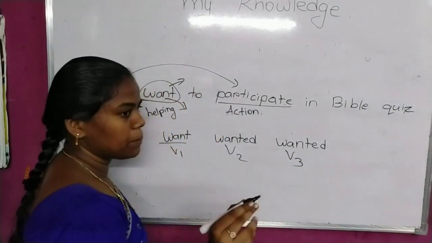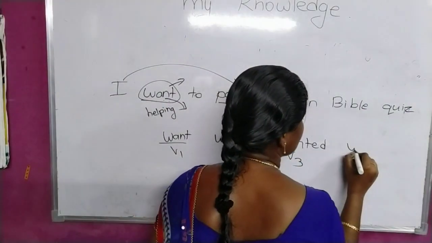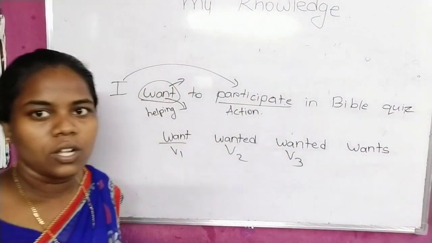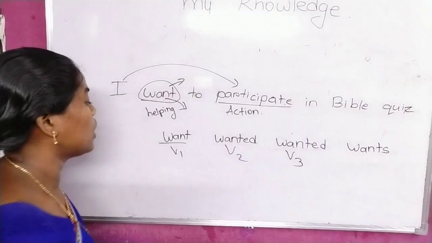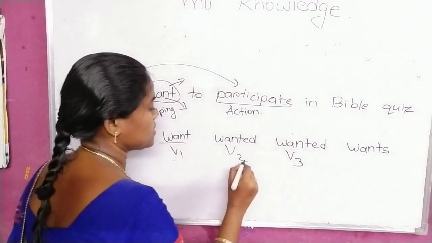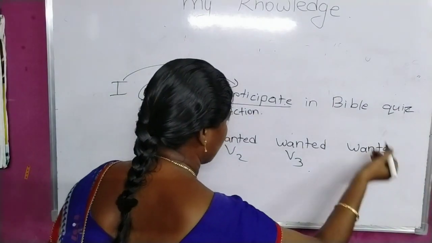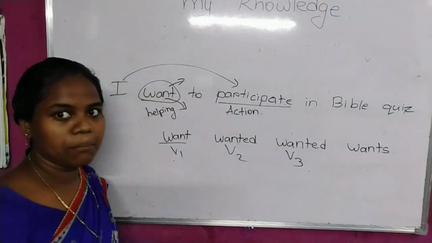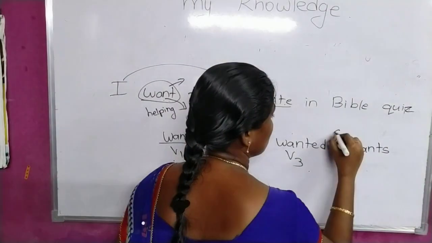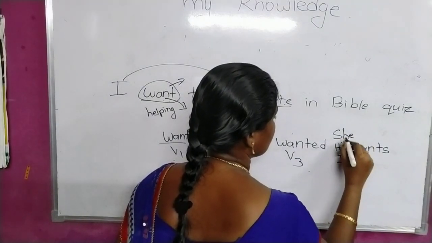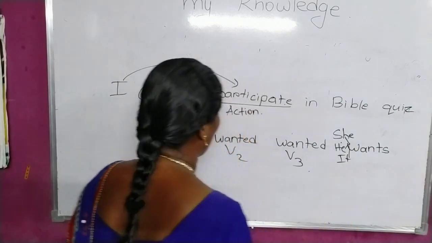If it is third person singular in simple present tense, then wants. She wants, he wants, it wants. That is the format you have to follow. So this is simple present tense, simple past tense, past participle, and simple present tense with a third person singular. For example, he, she, it. For these three subjects you have to use wants.